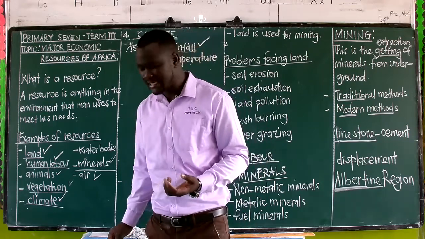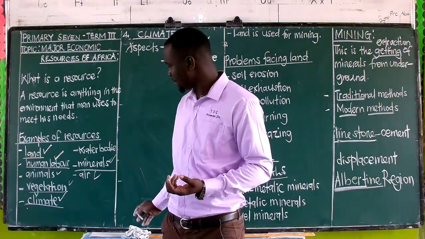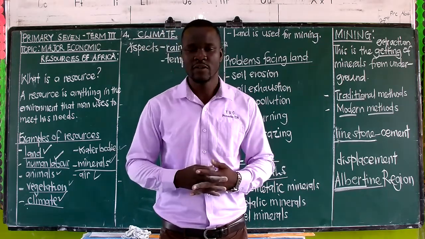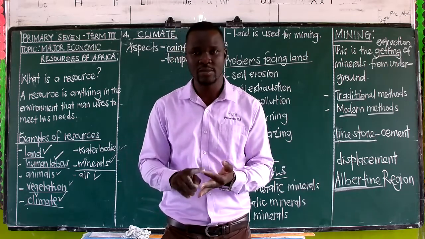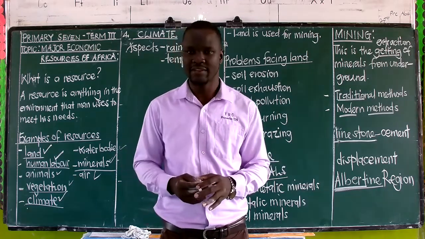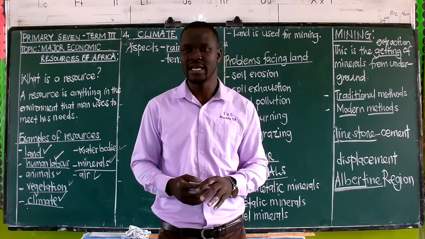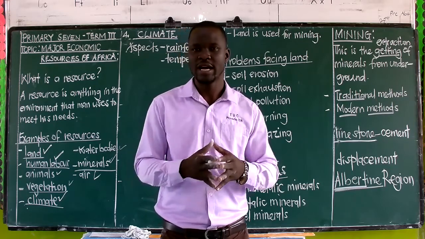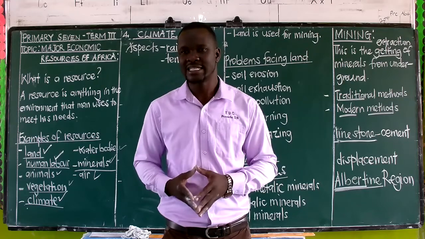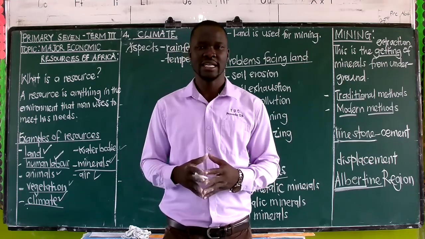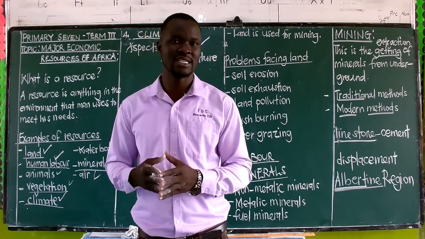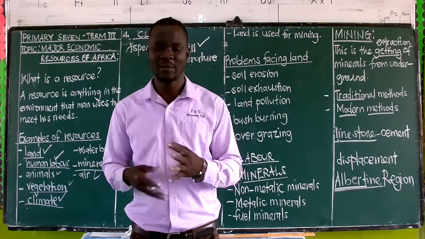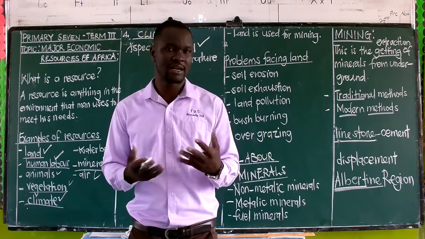Next and lastly, for now, we shall be looking at the water bodies. When we talk about water bodies, of course, we look at things like lakes, rivers, swamps, streams, and oceans, in case we have them. For us in Uganda, we border those oceans. In the west, we have the Atlantic Ocean. In the east, we have the Indian Ocean. In the northeast, we have the Red Sea. In the north, we have the Mediterranean Sea. So you will find that we are bordered by those oceans.